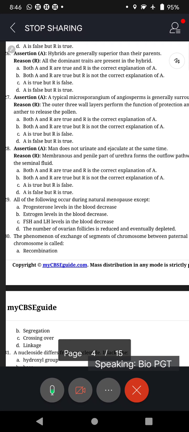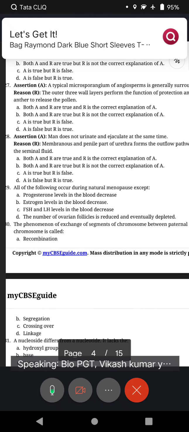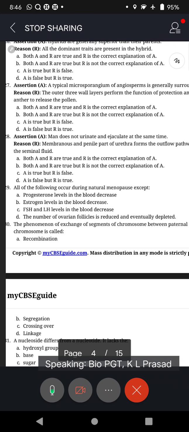I think this should be the answer. Yeah, option B. Because A, man does not urinate and ejaculate at the same time, that is true. Similarly, membranous and penile part of the urethra forms the outflow, that is also correct. But the reason is not explaining the assertion. So we arrive at B.